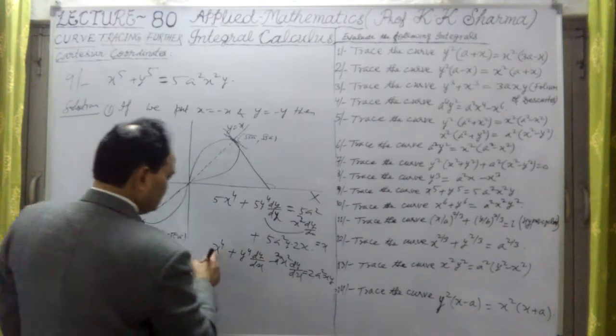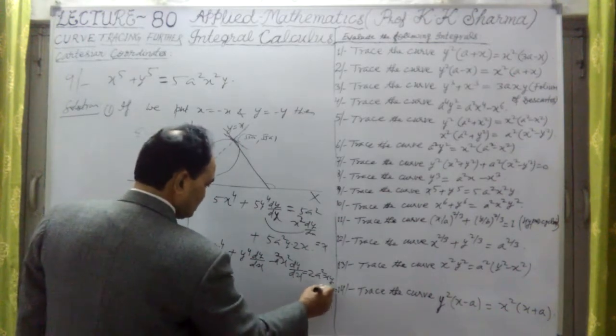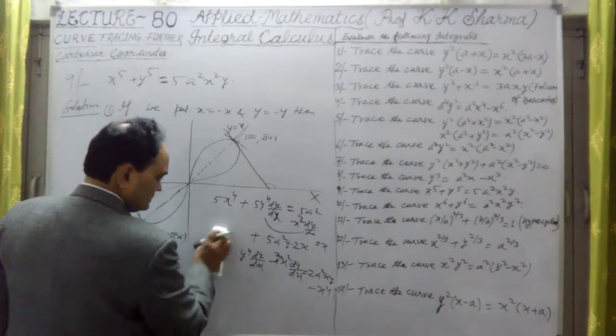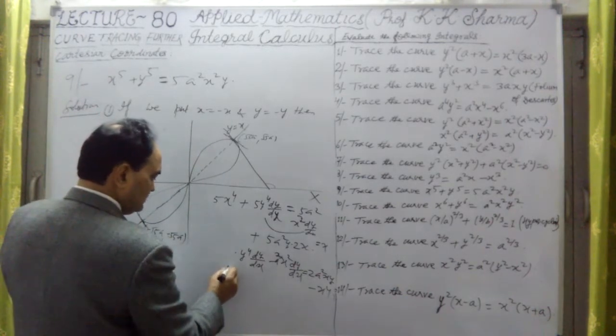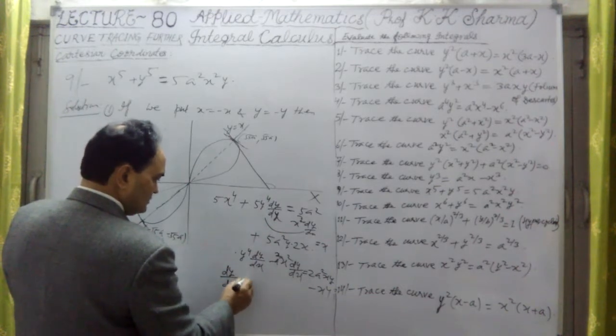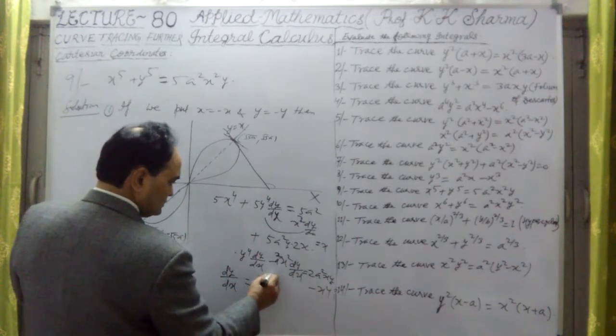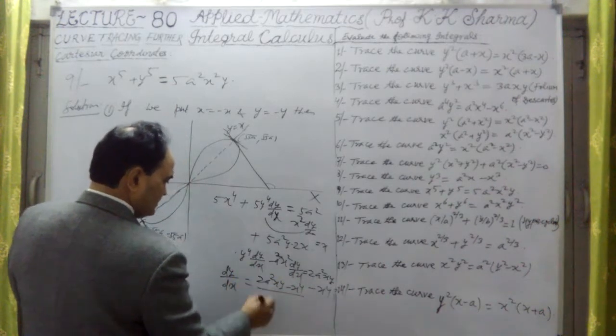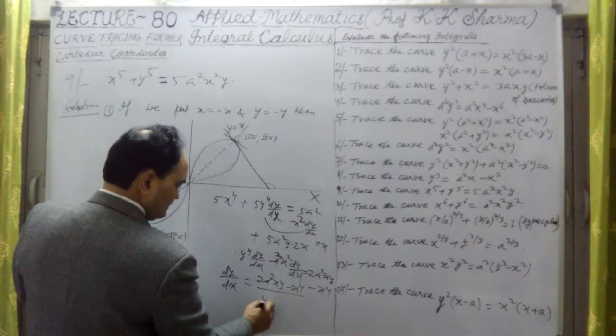Minus sign, if I take x^4 to that side, so dy/dx is therefore equal to twice a^2 xy minus x^4, divided by